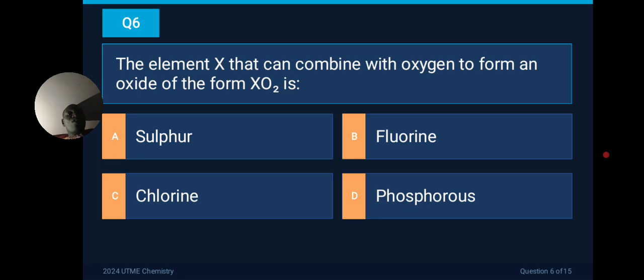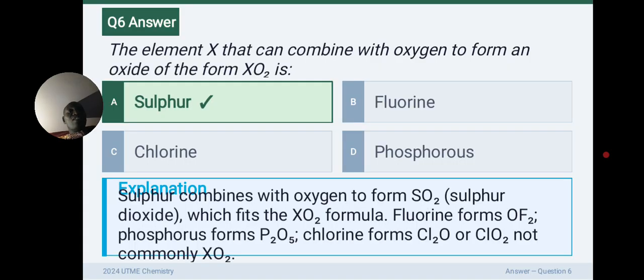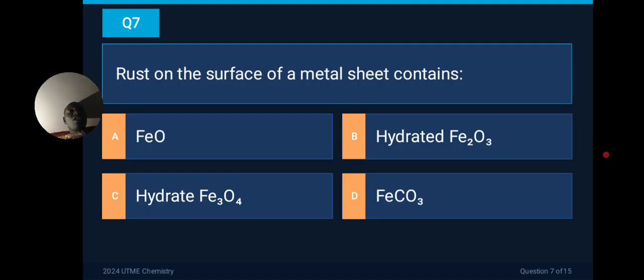Have you ever seen chlorine and oxygen, fluorine and oxygen, phosphorus and oxygen, sulfur and oxygen? Very good. Which is the correct answer? The correct answer is sulfur. Sulfur combines with oxygen in form of SO2. That's sulfur dioxide, which fits. So that's the correct answer.